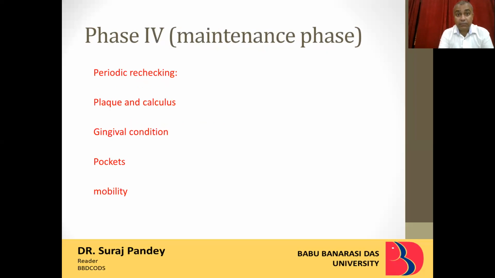Now coming to the phase 4, again Roman 4, it is called as maintenance phase, also called as supportive periodontal therapy. Now what happens in this phase is that when everything has been done, we recall the patient for a periodic rechecking for the condition of plaque and calculus deposits, gingival condition, whether bleeding on probing has reduced or not, inflammation has reduced or increased. So pocket depths, again, increase or decrease, or mobility, is it upgraded or downgraded. So basically, we check the compliance of the patient in this.